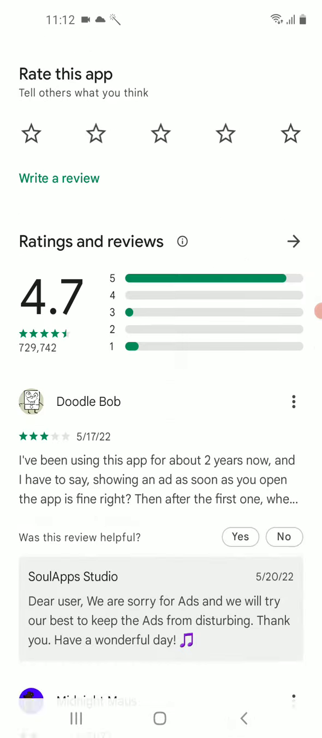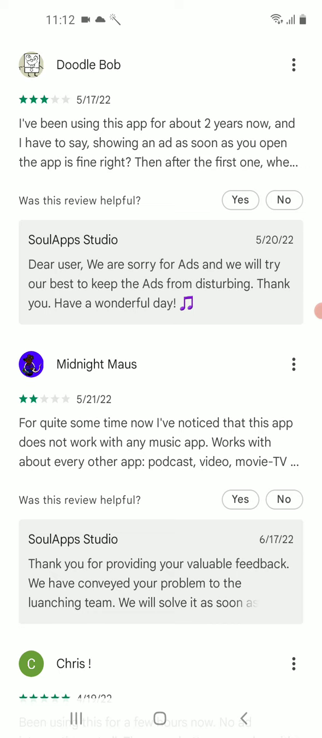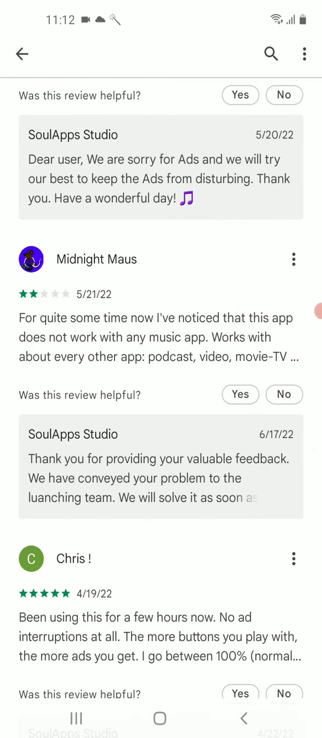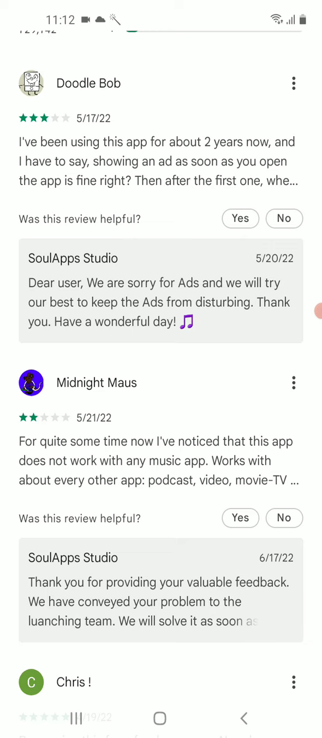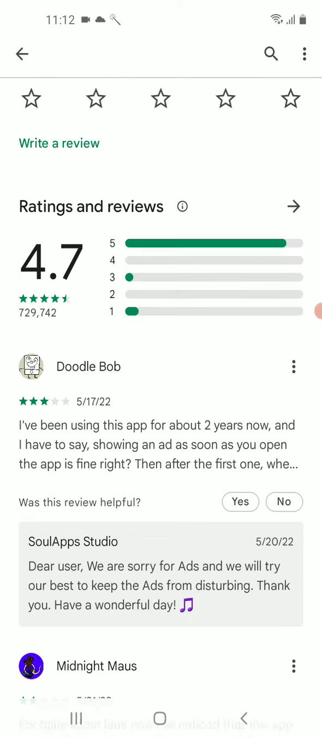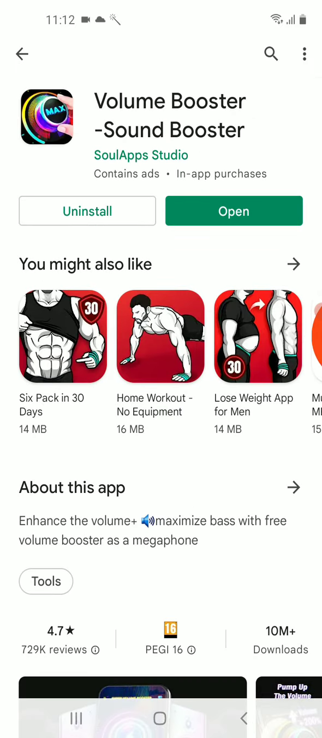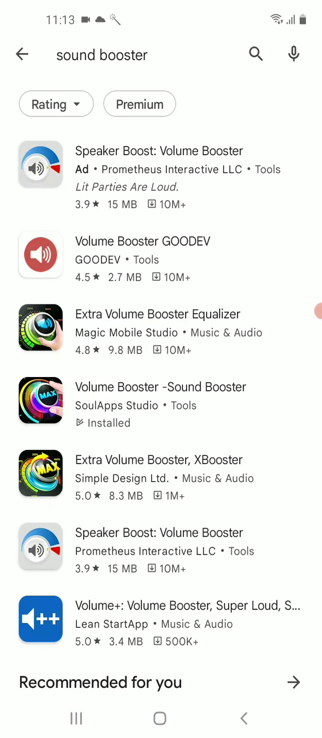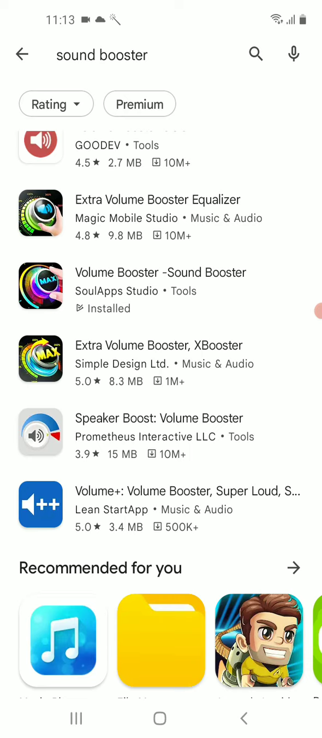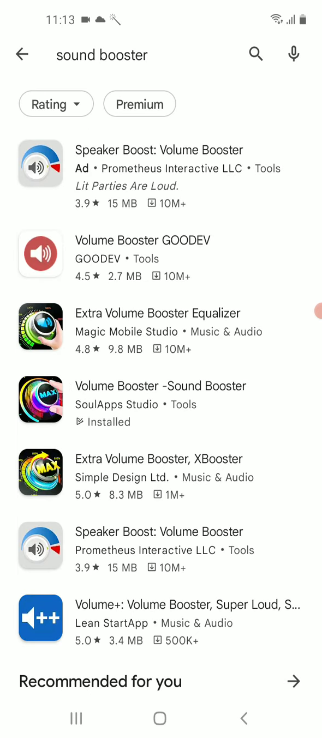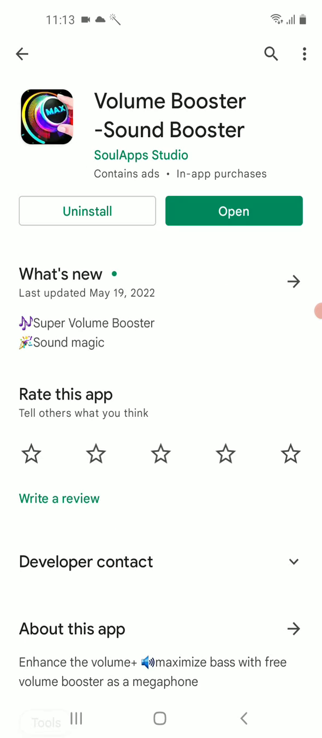Here are some comments that told that they have problems with other applications and with boosting sound in other applications, but for me it's perfect. If it wouldn't work for you, you can choose another one. Just download it, install and test. Once again, I'm using Volume Booster, Sound Booster, and it's pretty good.